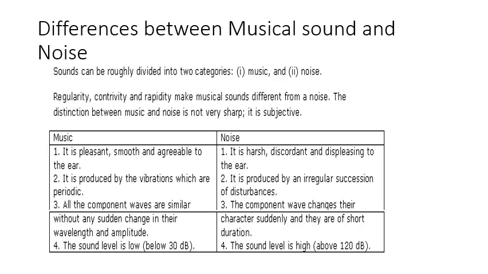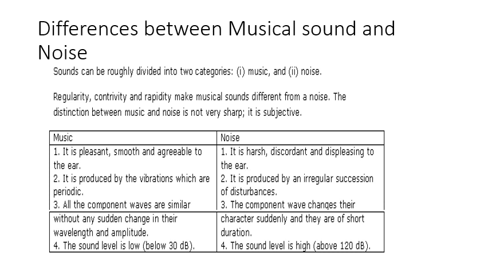So next, differences between musical sound and noise. Sounds can be roughly divided into two categories, musical sound and noise. Musical sound has a pleasing effect on the ear, and an unpleasing, displeasing effect to the ear is called noise. Regularity, continuity and rapidity make a musical sound different from a noise. The distinction between music and noise is not very sharp; it is subjective.